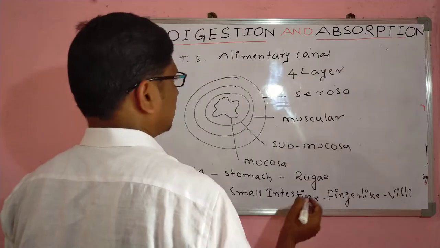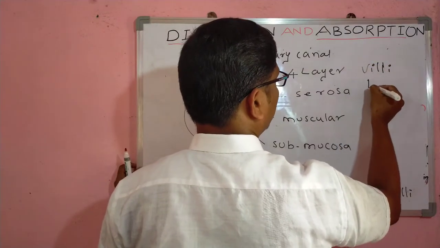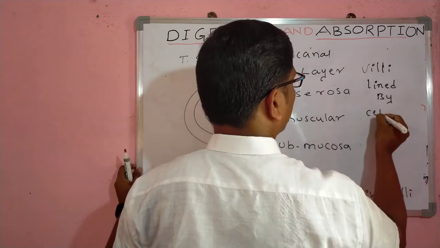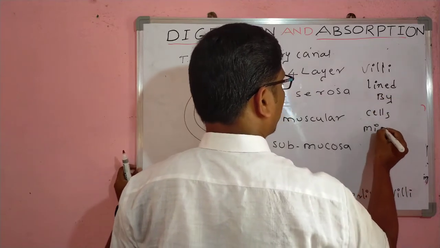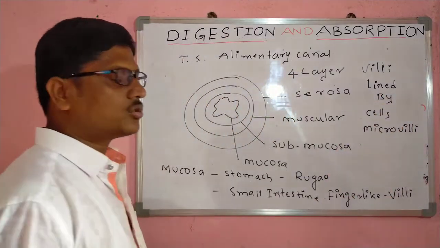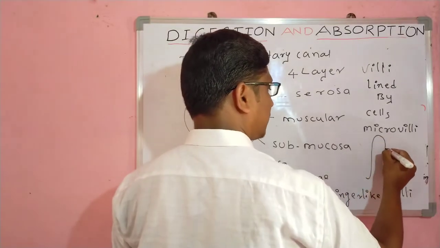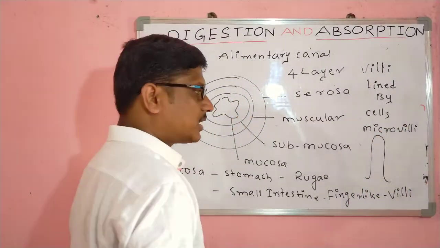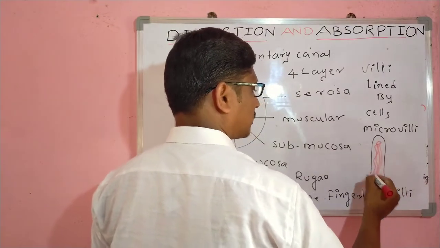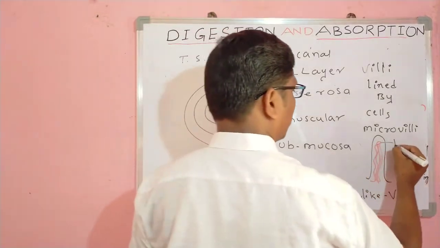These villi are also lined by other cells, which are called microvilli. See, the villus is a finger-like structure. Inside the finger-like structure, blood vessels and nerves enter into the villi only.